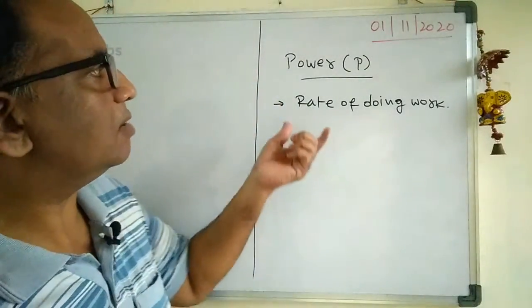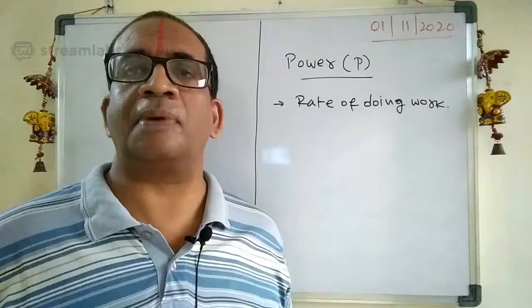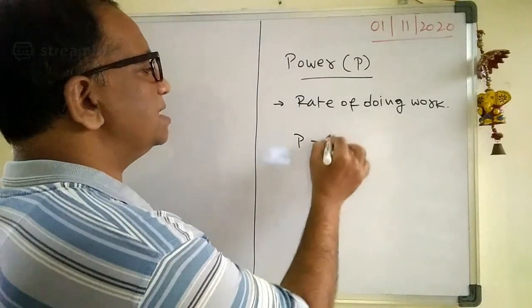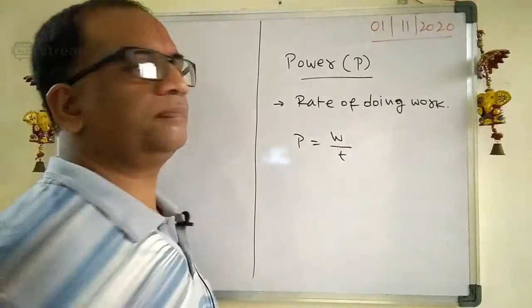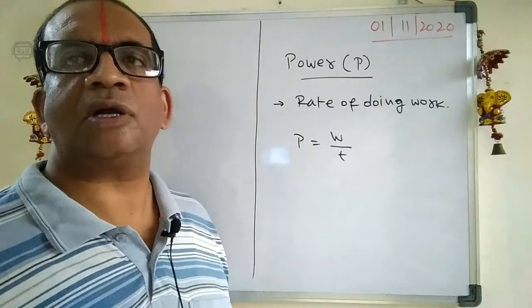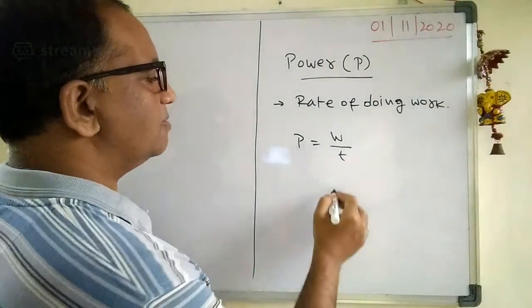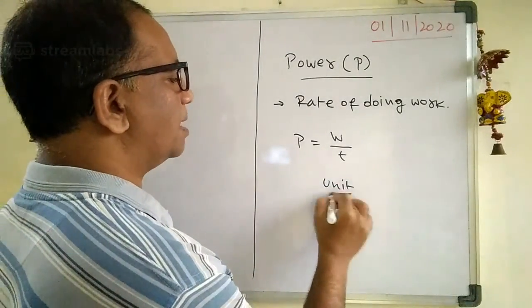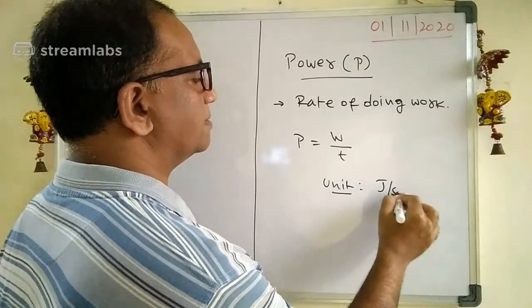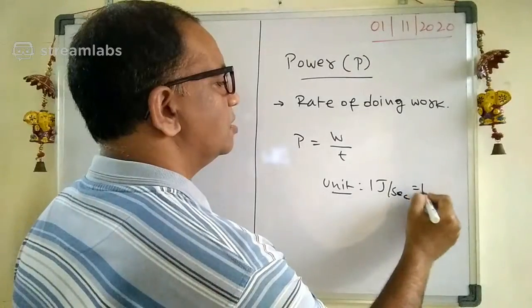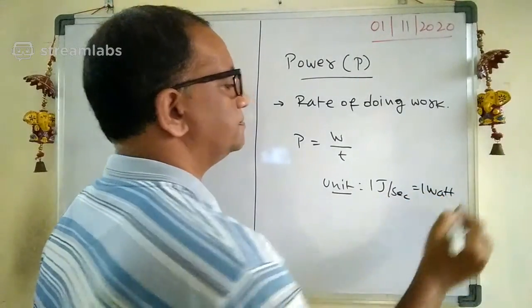What is power here? Power is nothing but the rate of doing work, that is, power is equal to work done divided by time. Work done is measured in joules and time is measured in seconds. Therefore, the unit of power is joule per second, and 1 joule per second is known as 1 watt.